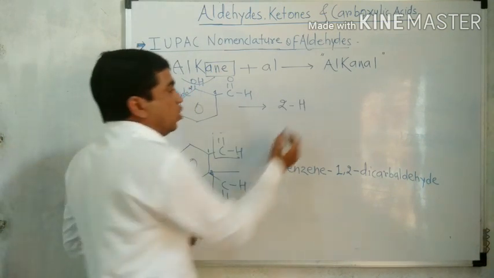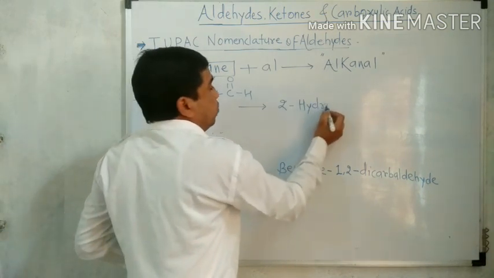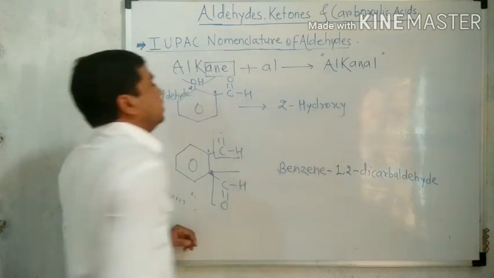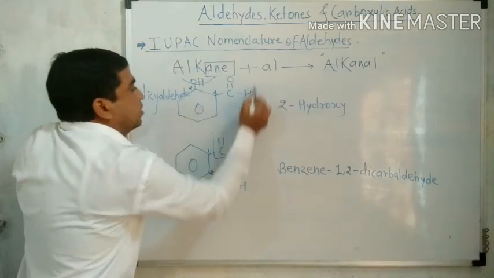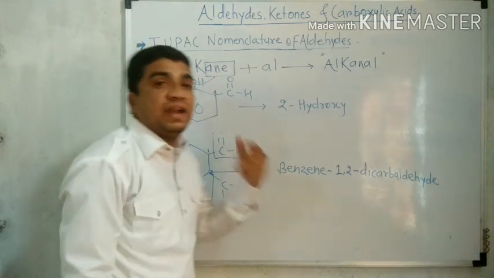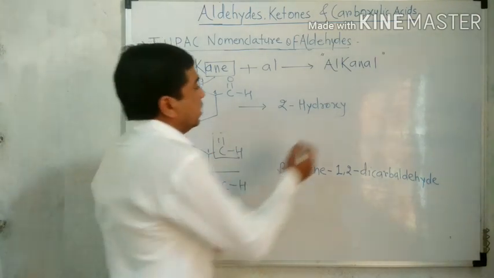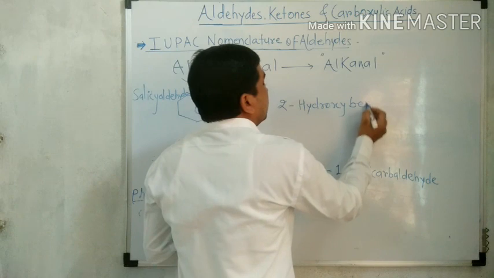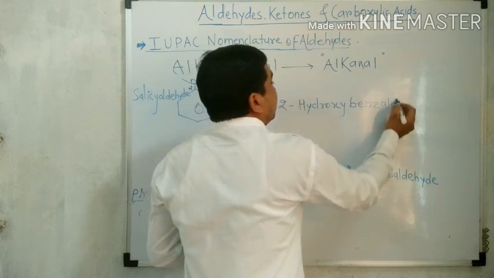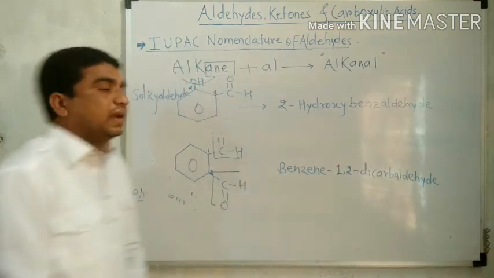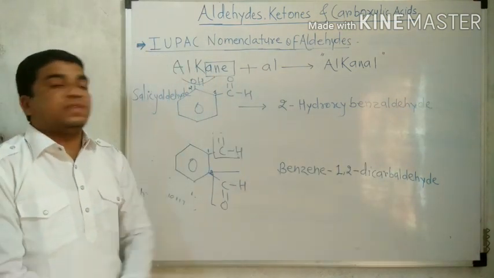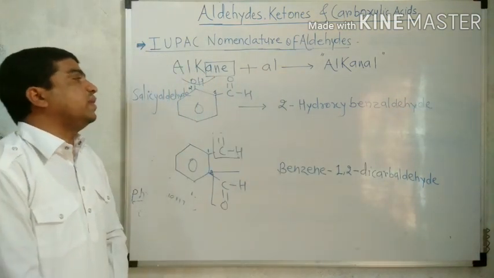The OH group is called hydroxy, so 2-hydroxy. The remaining structure is benzaldehyde, and benzaldehyde is also IUPAC. Therefore we can call it 2-hydroxybenzaldehyde. Salicylaldehyde has the IUPAC name 2-hydroxybenzaldehyde.